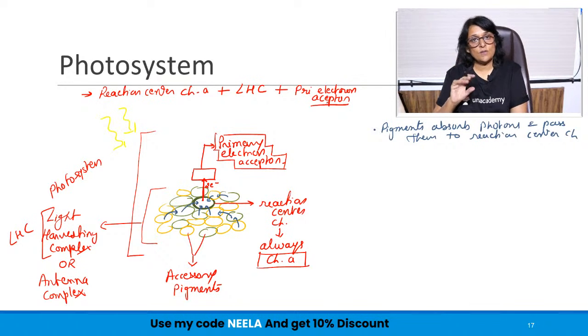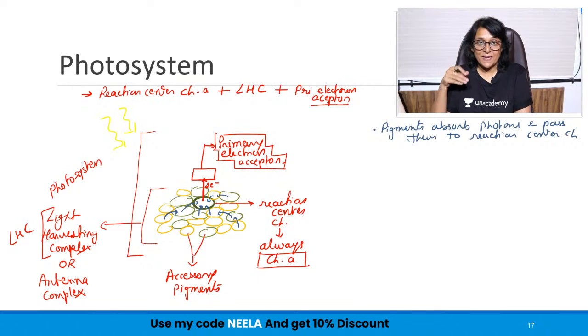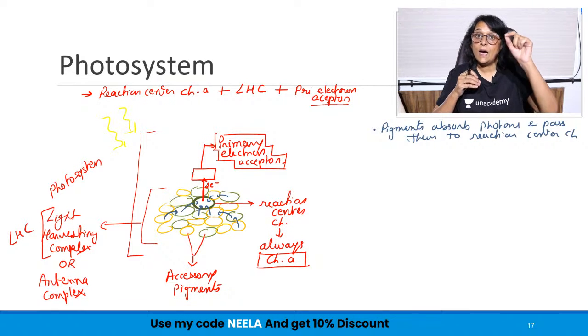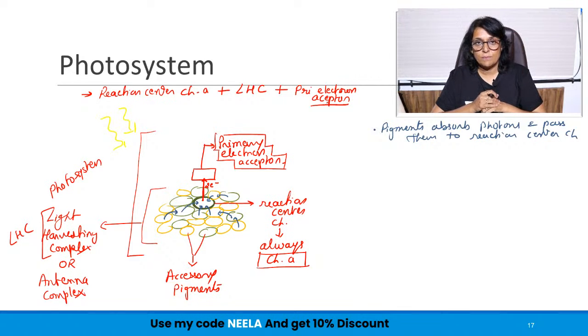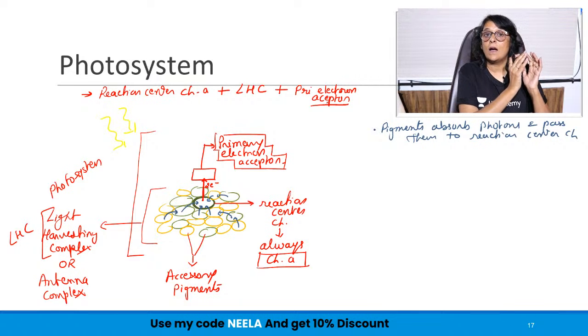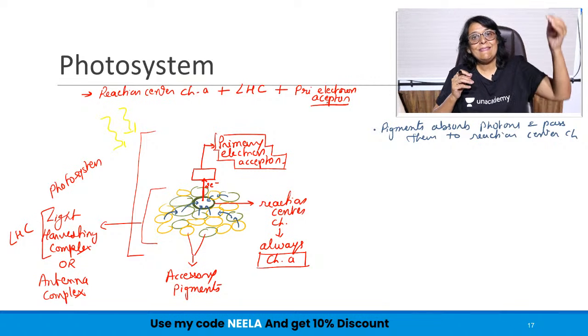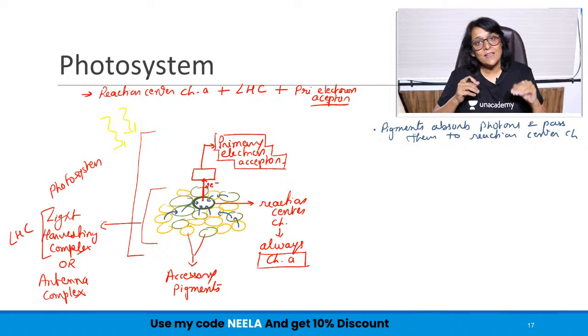Now we have understood what the photosystem is going to do. When light falls on these pigments, they will capture photons according to their own capacity, pass it on to reaction center chlorophyll. Electron will get excited and it will be accepted by a molecule that is called primary electron acceptor. See, very similar to what happened in fluorescence. Now, if it was outside the living system, that is, if we are doing it in a test tube, then that electron will come back to its level and energy will be released in the form of light.